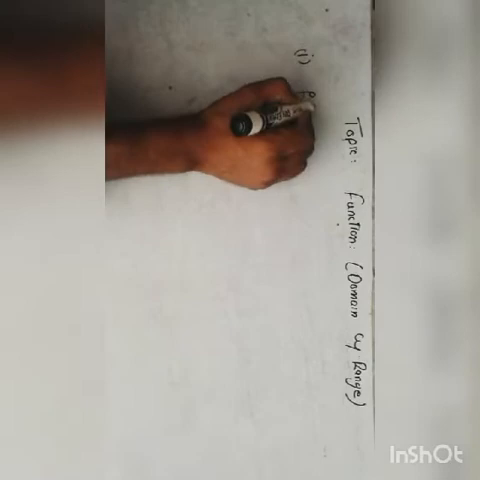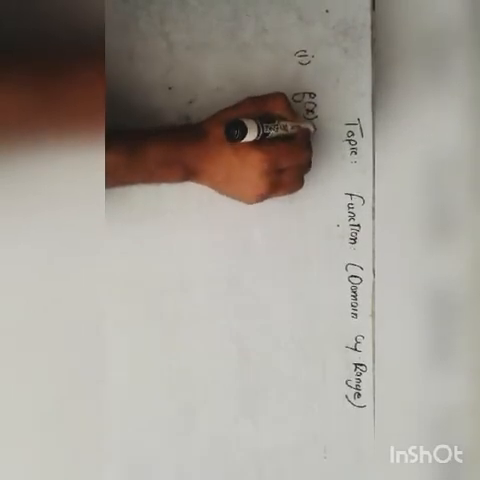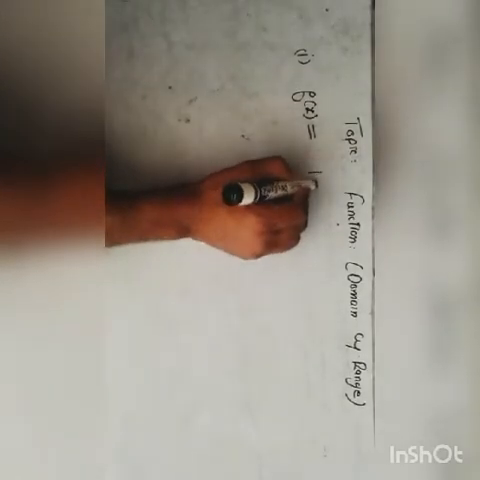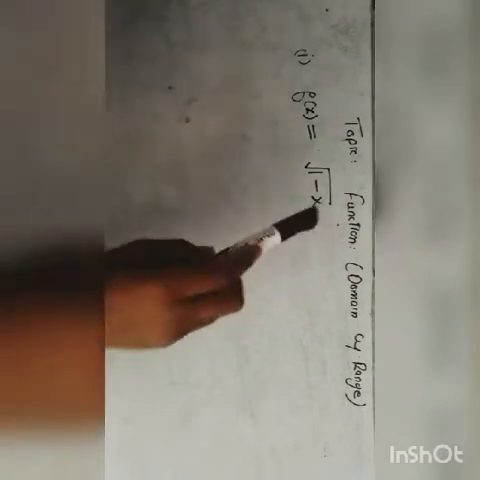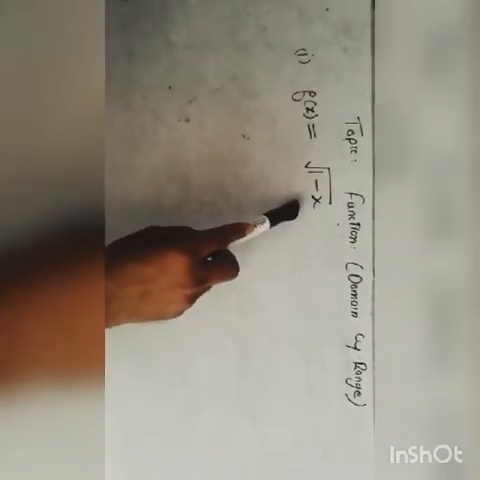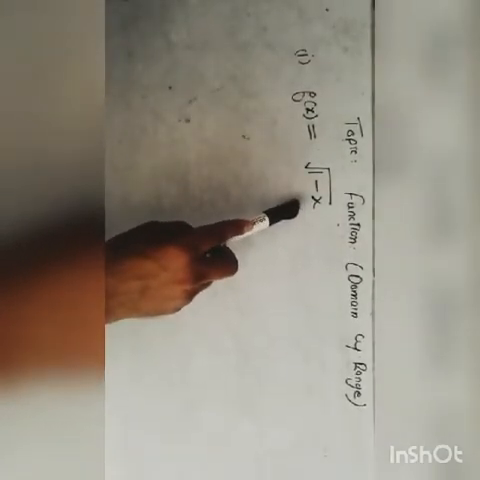So the first example is f of x which is equal to the square root of 1 minus x. f of x equals the square root of 1 minus x. This is the given function. In this function we determine the values of the domain and range.